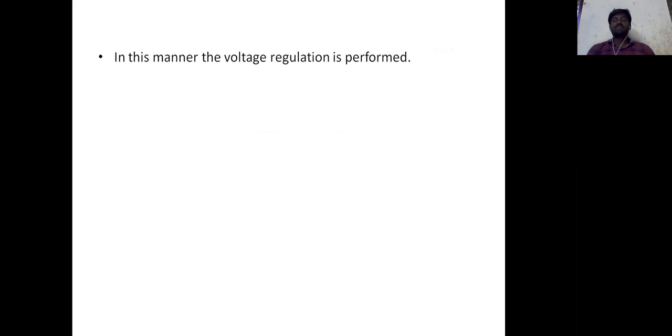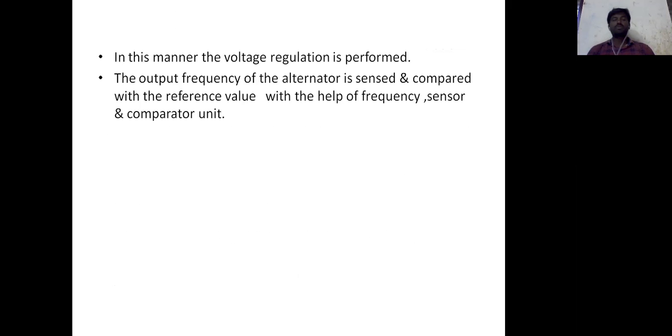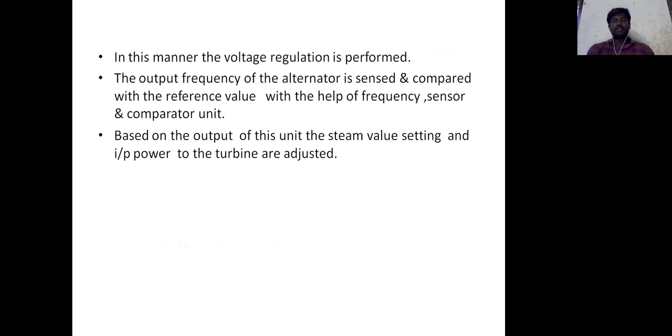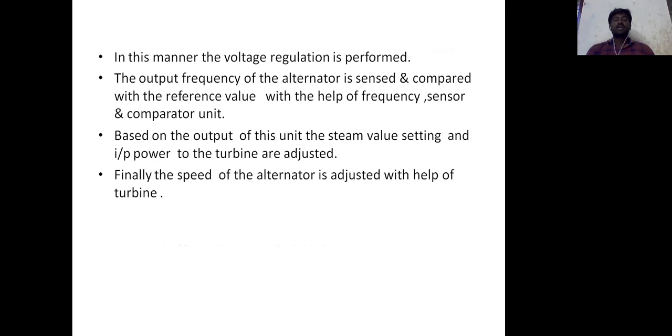Voltage regulation is performed in a similar way. The output frequency of the alternator is sensed and compared with the reference value by the frequency sensor and comparator unit. Based on the output of the unit, the steam value setting, the input of the turbine, is adjusted. Finally, the speed of the alternator is adjusted with the help of the turbine.